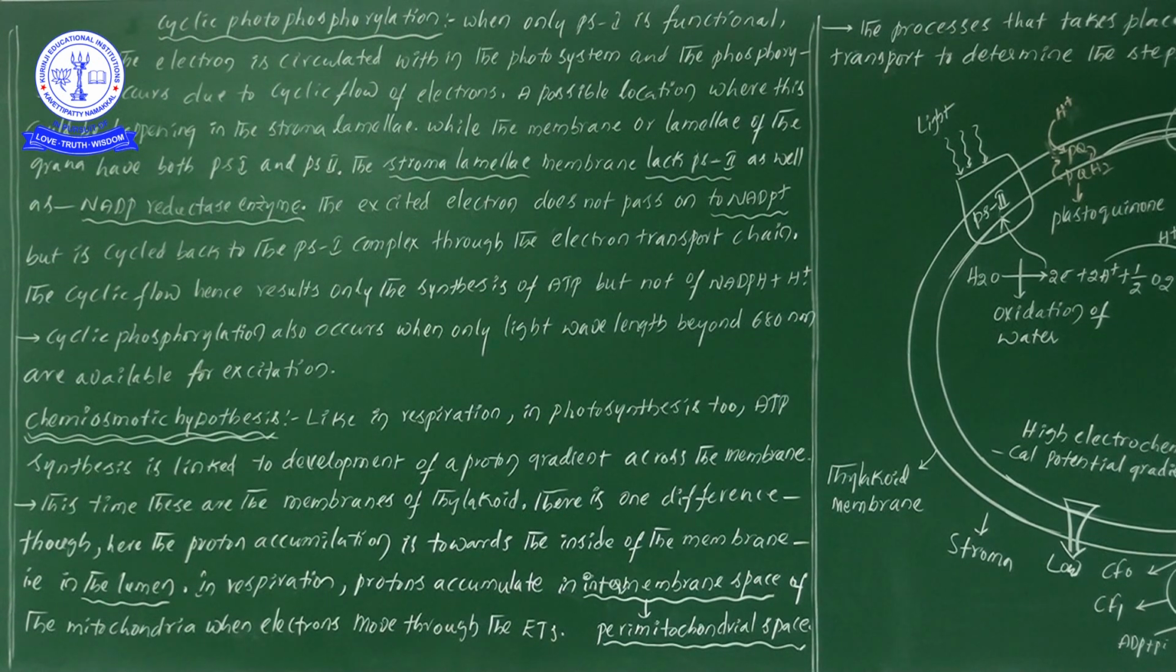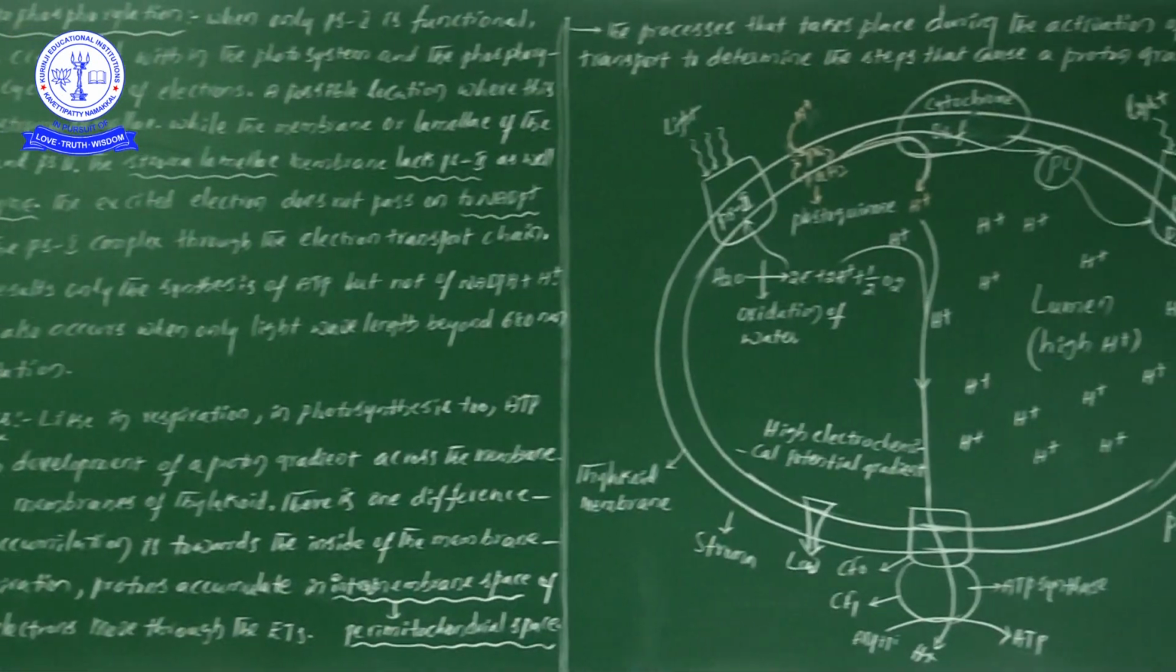Now let us see the information on the chemiosmotic hypothesis. Before we start, let us first focus on the diagram. If you understand the diagram clearly, then whatever question is asked related to the chemiosmotic hypothesis, we can answer very easily. Okay, now let us focus on the diagram.